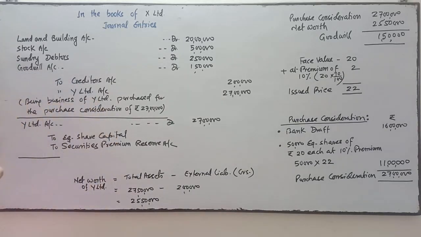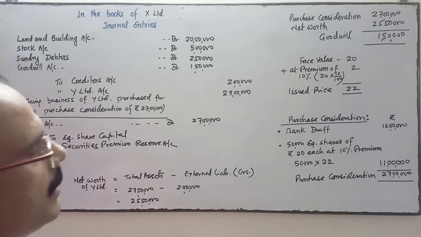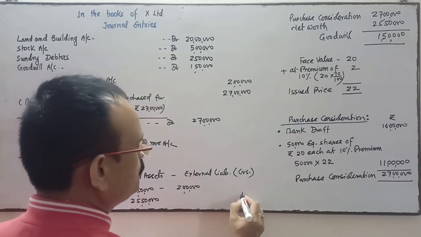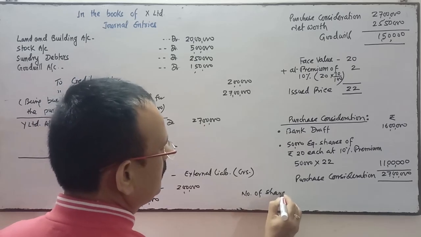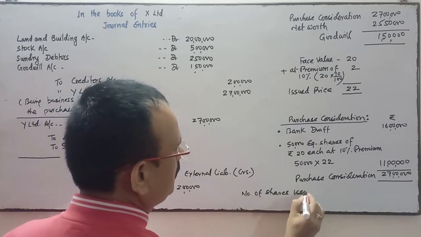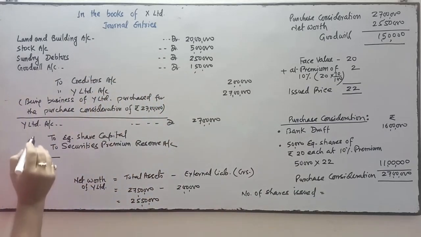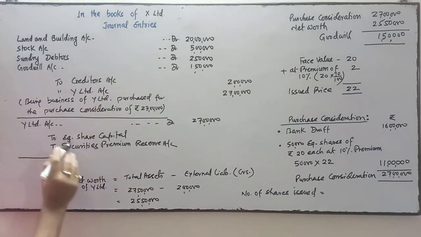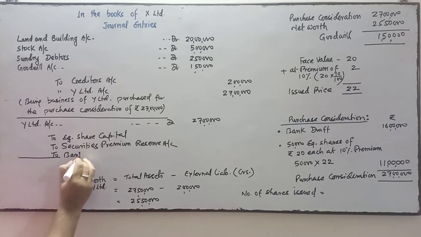Now what do we calculate? The number of shares issued. Here they issue the bank draft as well, so two entries, one for the bank account.